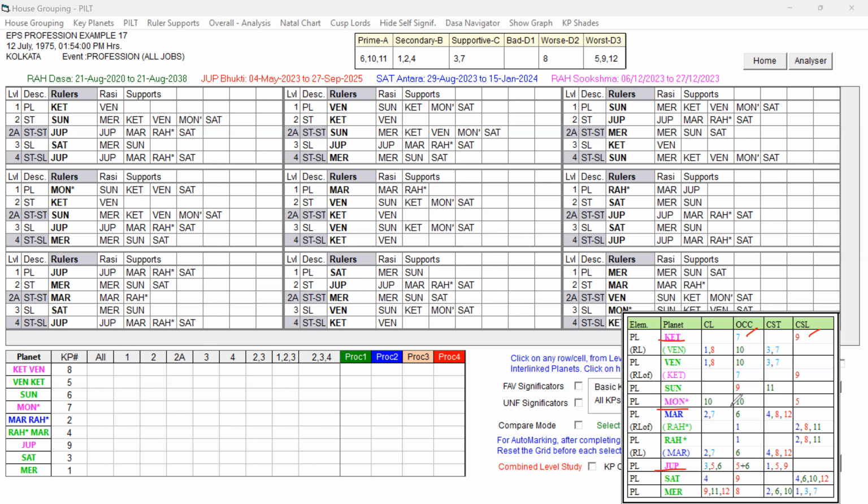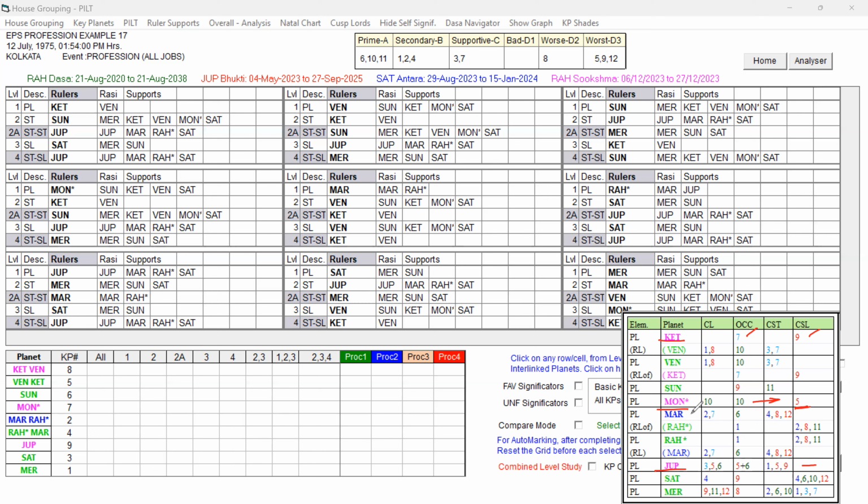Moon is also pink because it is 10 and 10 and fifth cuspal sublord. 10 is moving towards the fifth cuspal sublord. This is good, but it is indicating some instability, we can say. So it is given pink. Jupiter 3, 5, 6 and 5 and 6. Actually, these houses are not unfavorable. But 1, 5, 9 star lord, there is no sublord for the favorable side. It is indicating some weakness because 1, 5, 9 is supportive for the Lagna and for the third house, but for the 10th house and 6th house, it has some weakness. Because of that, it is given pink. It indicates it can favor changes, right?